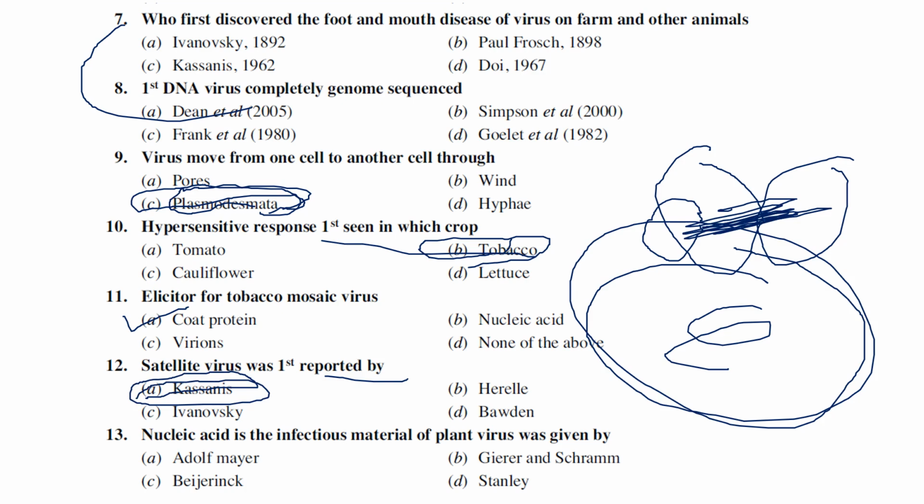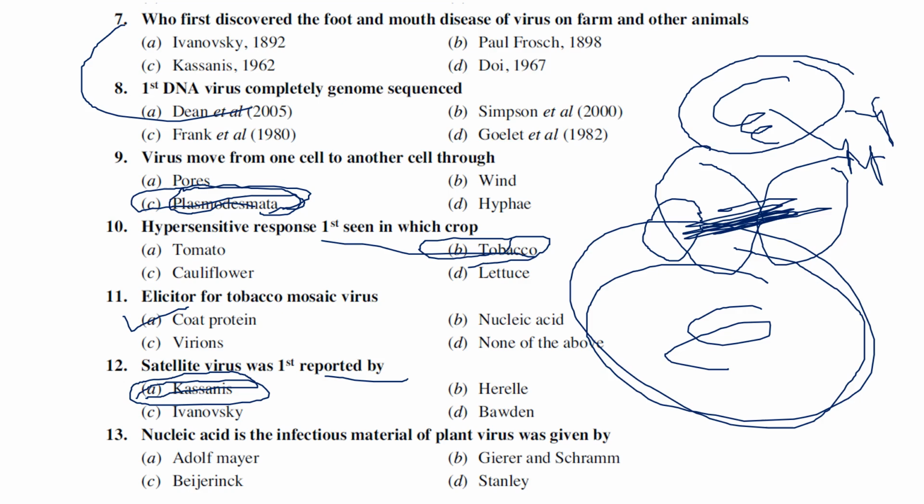The nucleic acid is the infectious material of plant virus. Generally, a plant virus contains two components. One is the protein coat. Second one is nucleic acid. This is the nucleic acid. This is the protein coat. Generally, before W.M. Stanley, who is generally considered as the first person who crystallized the tobacco mosaic virus in a pure form, he thought that the protein coat might be the infectious material.